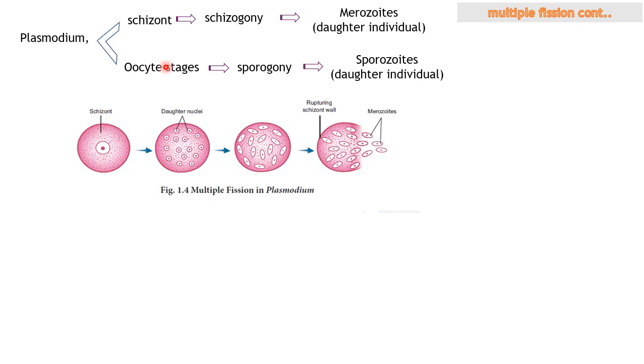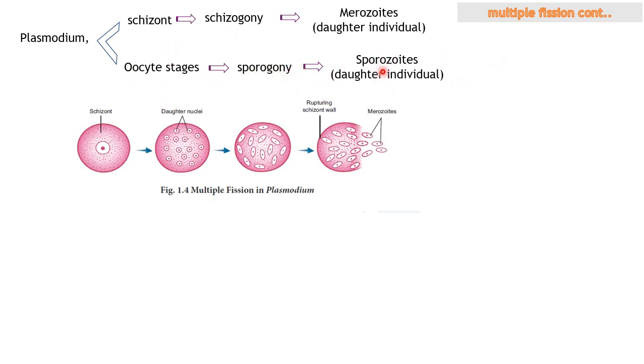Inside the mosquito, the Plasmodium does sexual reproduction, and through its oocyst stages it produces sporozoites. Sporozoites means daughter individuals. This process is known as sporogony, and all this process takes place inside the mosquito.